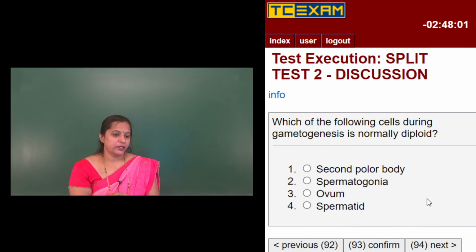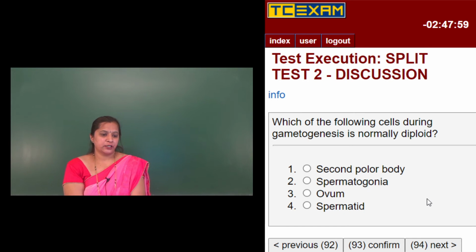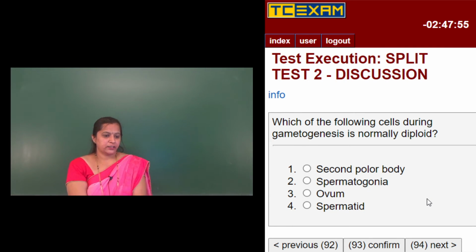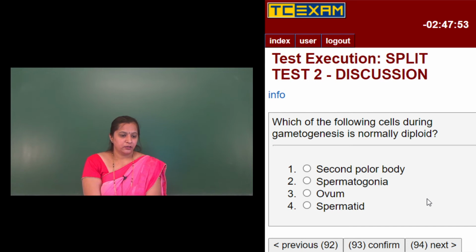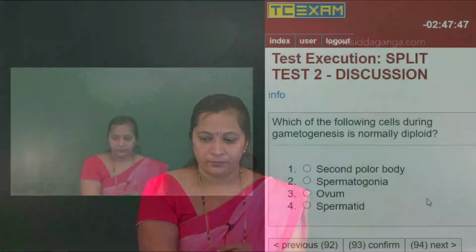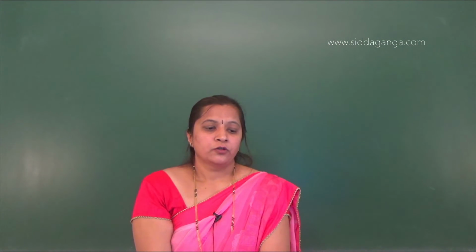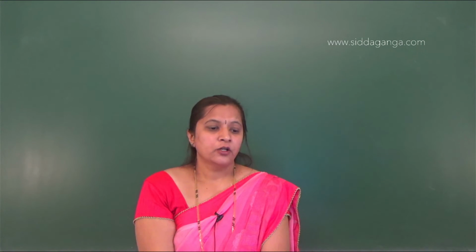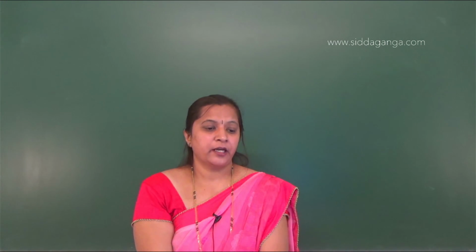Which of the following cells during gametogenesis is normally diploid? First one is second polar body. Second one is spermatogonia. Third one is ovum and fourth one is spermatid. So which of the following cells during gametogenesis is normally diploid? Among these, which one is it? First, the second polar body.